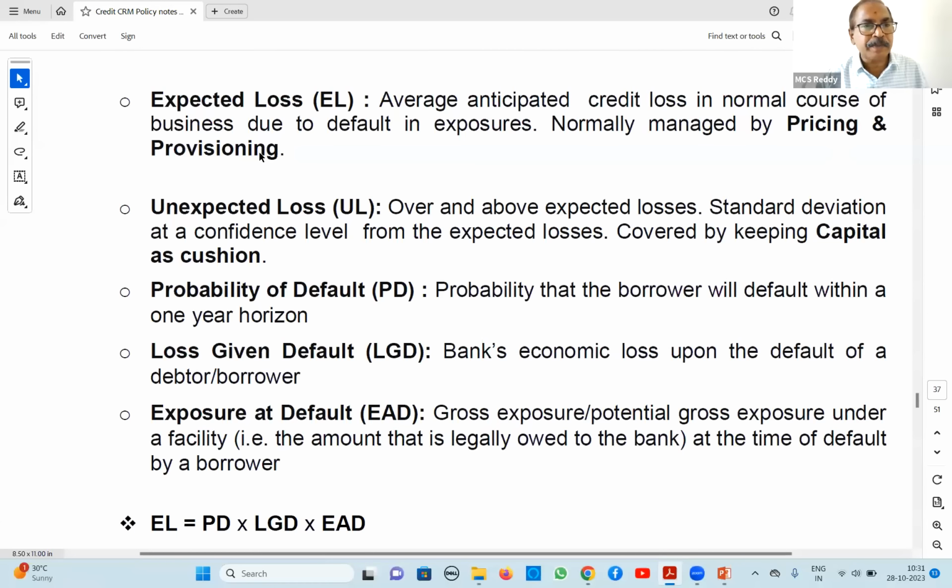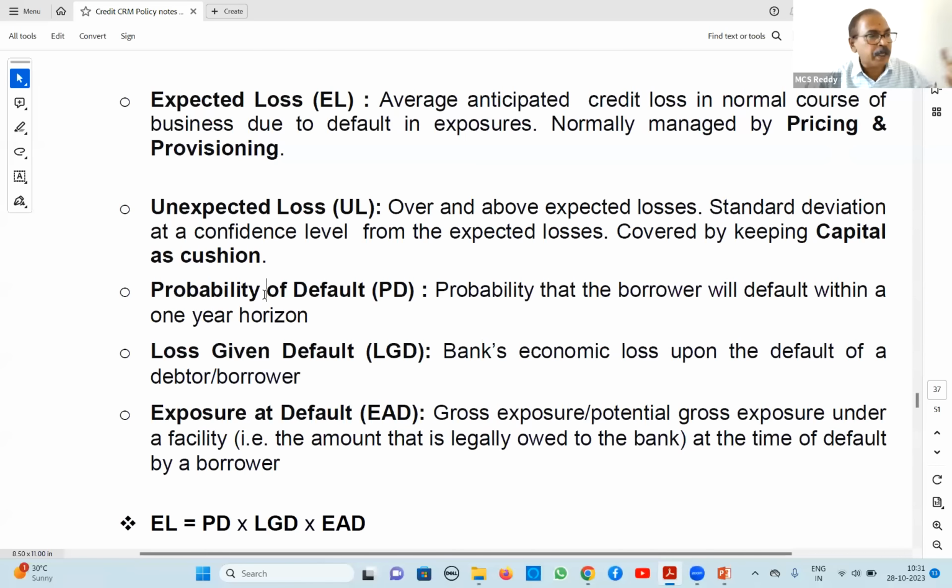If risk is high, we also make more provision. For example, if a person is rated high risk, 150% risk weight, provisioning will be more. Next, unexpected losses: over and above expected losses, we call it unexpected loss. That is taken care of by capital. That is why Basel has come into existence. This also we have discussed.